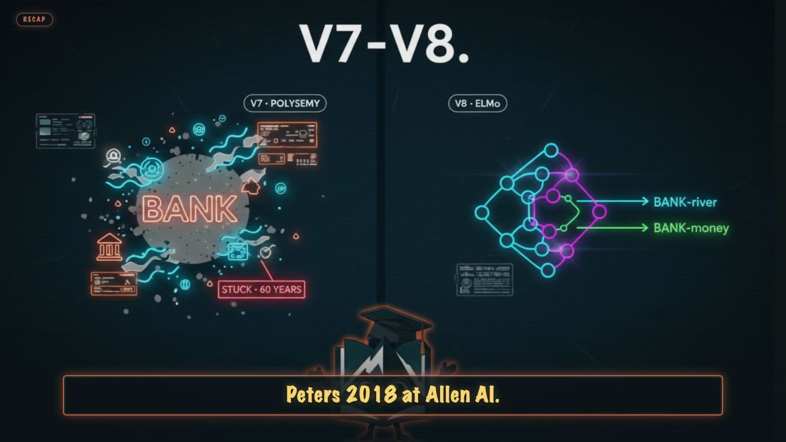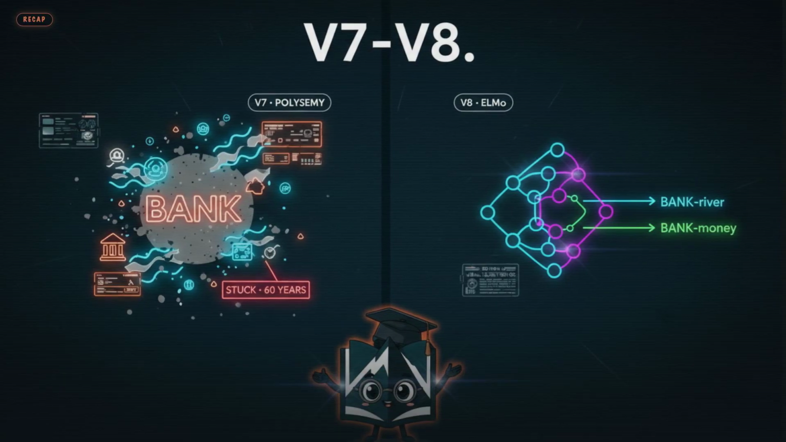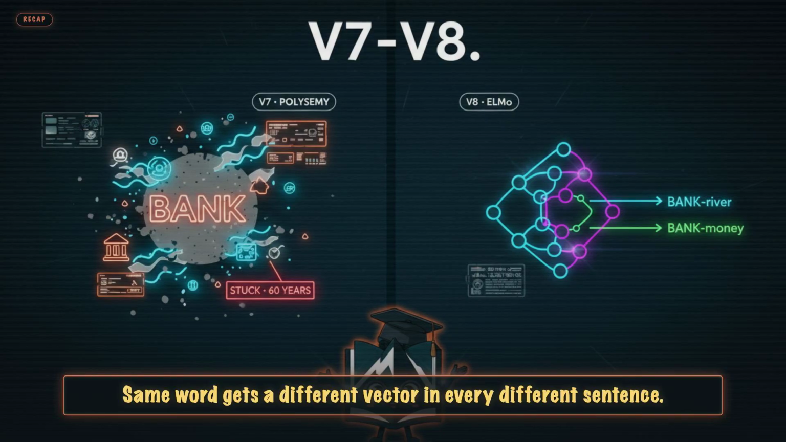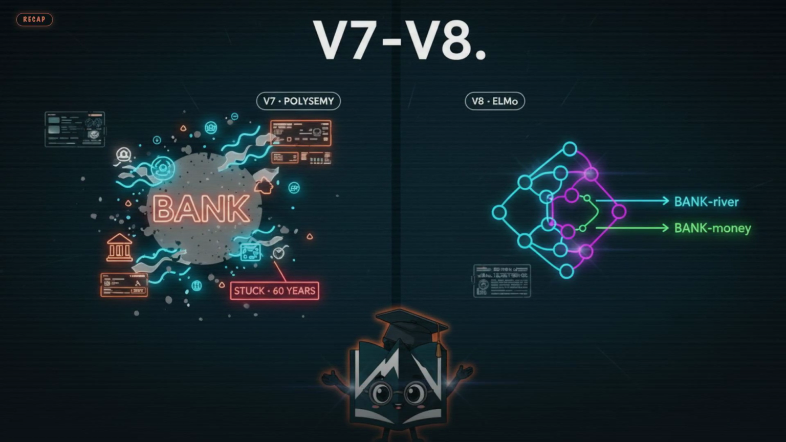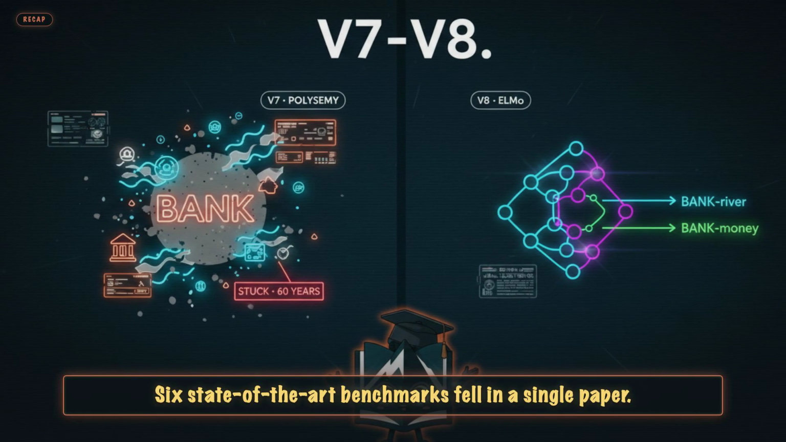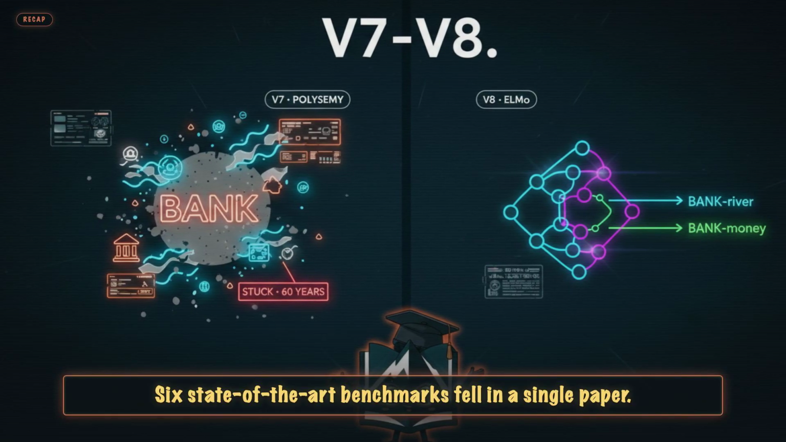Video 8, ELMo, Peters 2018 at Allen AI. Contextual embeddings. Same word gets a different vector in every different sentence. Polysemy dissolved. 6 state-of-the-art benchmarks fell in a single paper.